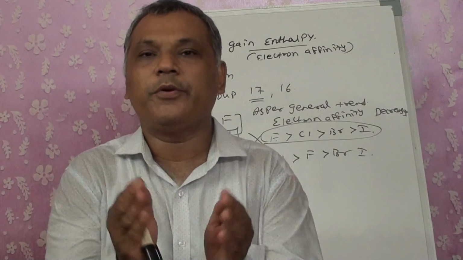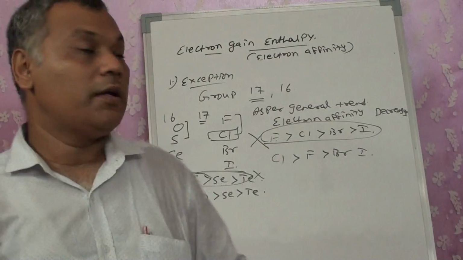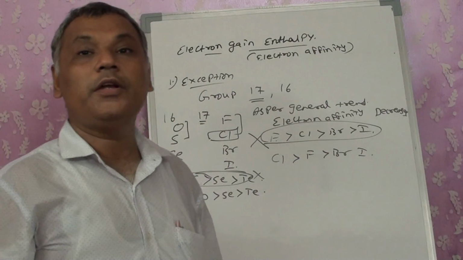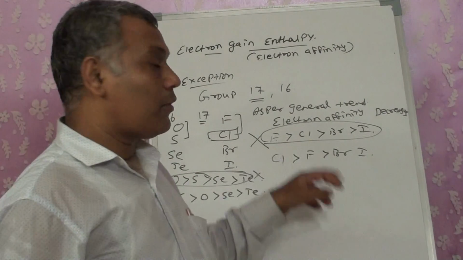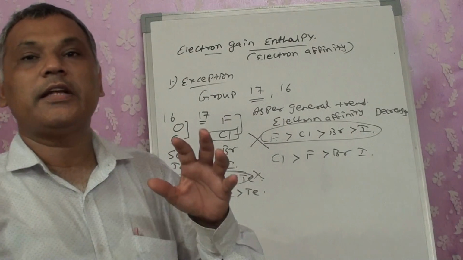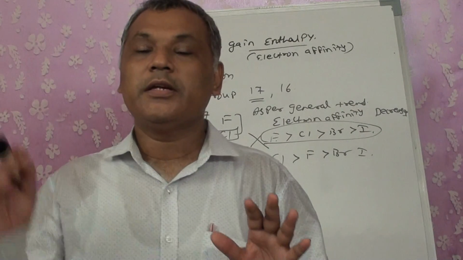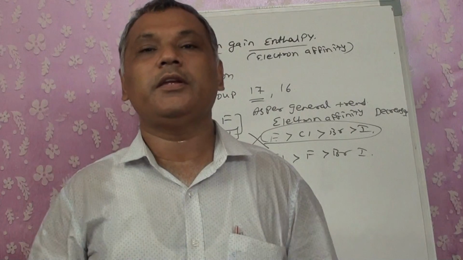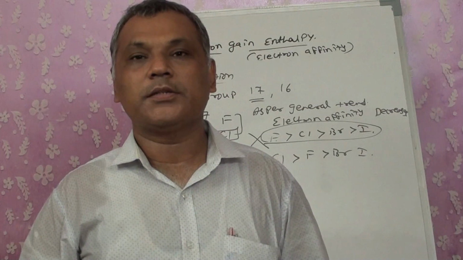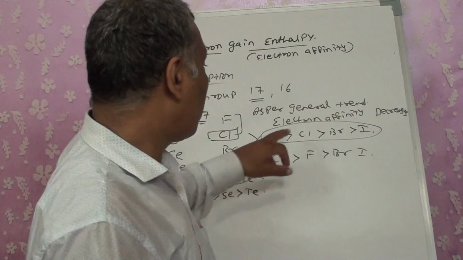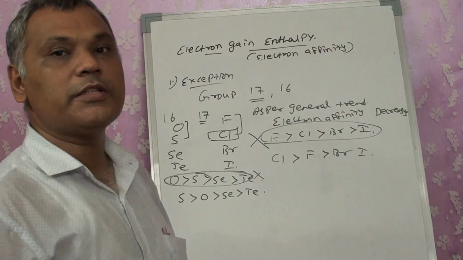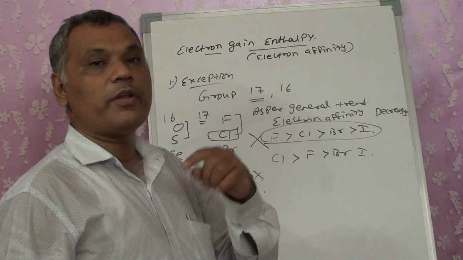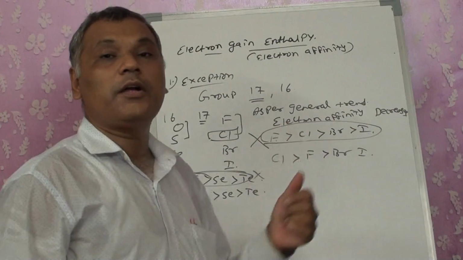So there will be a repulsion, and that's why the electron gain enthalpy of fluorine decreases. The size of chlorine is appropriate for the next incoming electron to enter and acquire its space, and that's why the electron gain enthalpy of chlorine is greater than fluorine. The answer is because of atomic size.